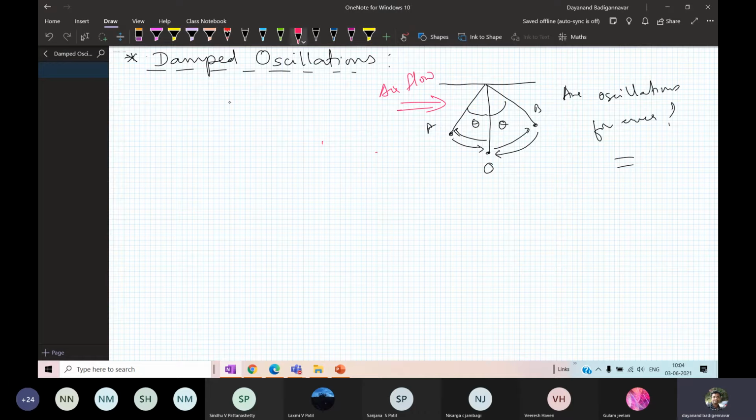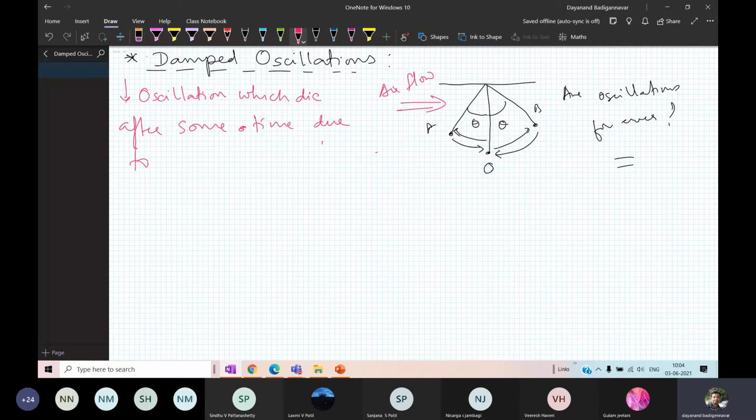So therefore, what are damped oscillations? Damped oscillations are nothing but the oscillations which die after some time due to what? Due to the airflow.